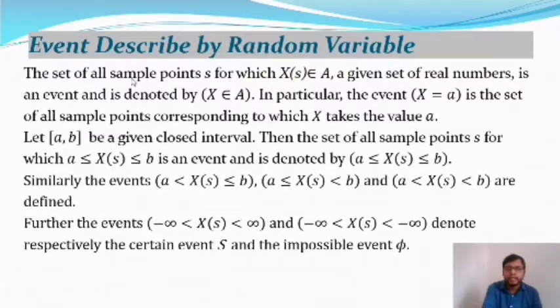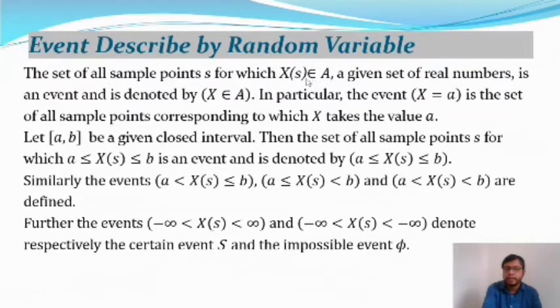Let the set of all sample points small s in capital S, where capital S is the sample space and small s is a point in that sample space, for which X of s belongs to capital A, where A is the event.